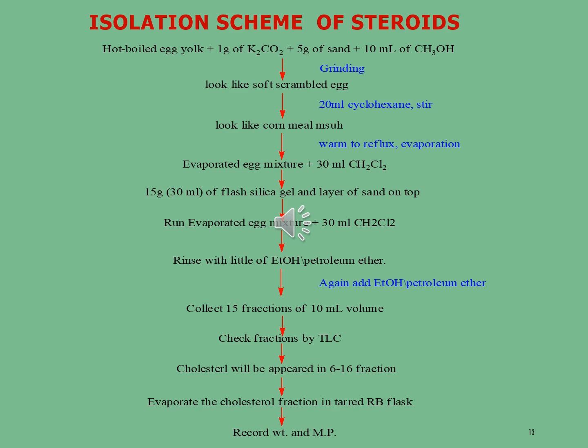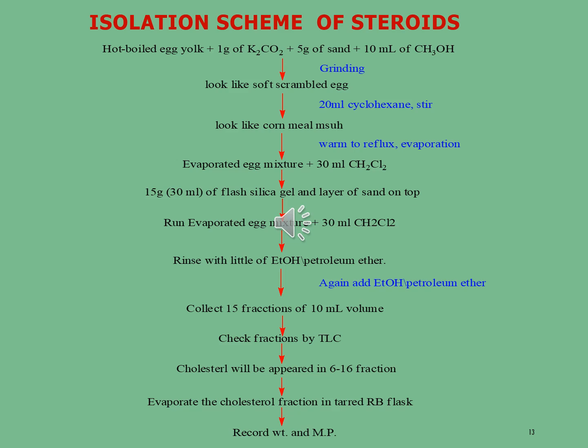Now each fraction is subjected to thin layer chromatography for the identification of the pure compound as well as for the presence of steroid molecules. The cholesterol will be spread across fractions 6 to 16. After evaporation of the cholesterol fractions, we get cholesterol crystals in the round bottom flask.